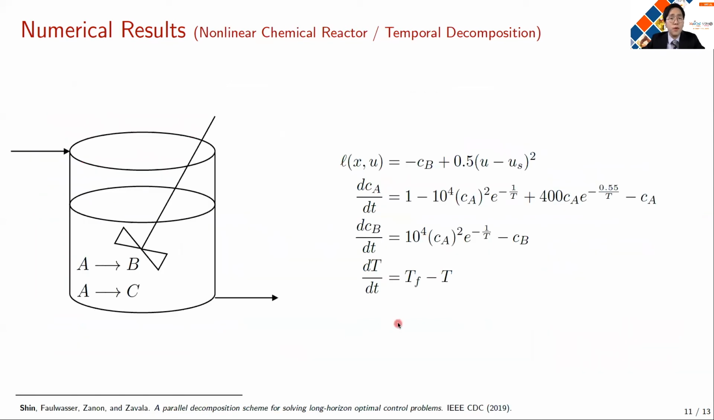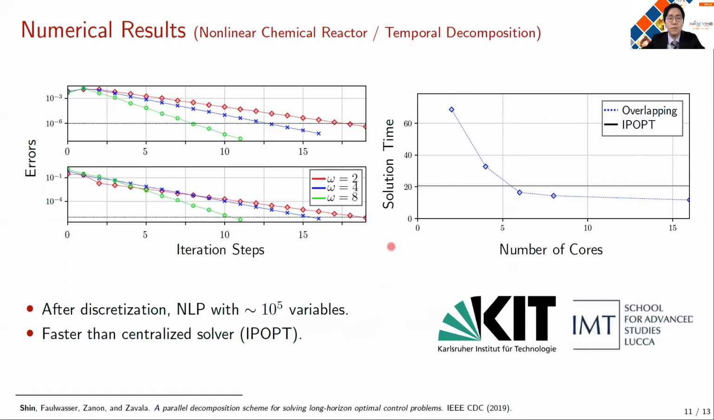And here's another case study where we used overlapping Schwarz as a temporal decomposition method for solving a nonlinear MPC problem for a chemical reactor. For this example, we could also see that increasing the size of overlap accelerates the convergence of overlapping Schwarz. So this reinforces our previous observation. Furthermore, we could see that for a sufficiently long horizon instance, which is formulated as an NLP with 10 to the 5 variables, by sufficiently increasing the number of cores for overlapping Schwarz, we can actually make overlapping Schwarz faster than the centralized IPOPT.